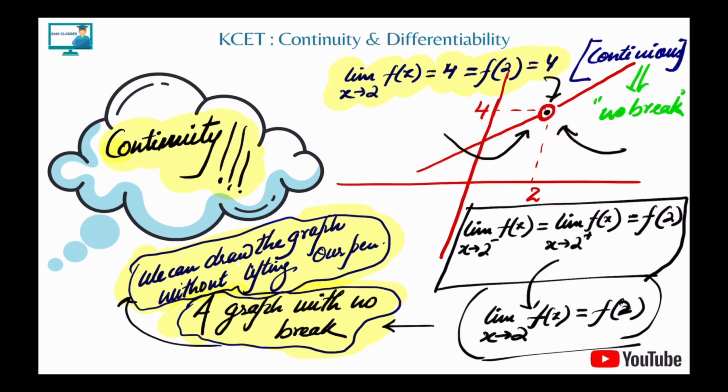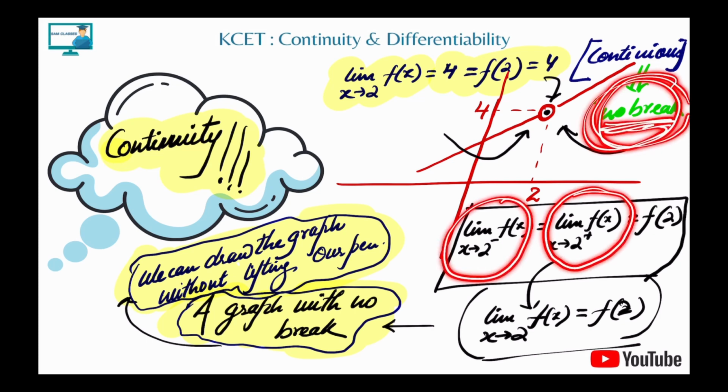So continuous graphically means that it should have no break. And the left hand limit has to be equal to the right hand limit, and that has to be equal to the function value. That's it. A lot, like 70 to 80% of the questions, will be solved just by this method. Nothing more than that.